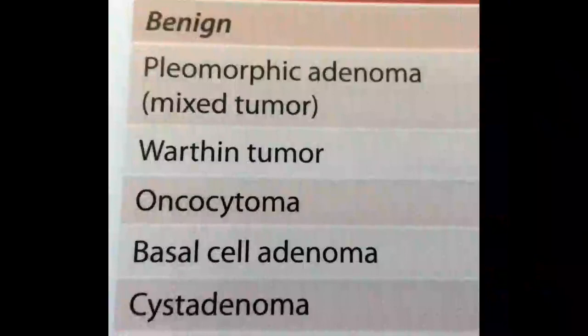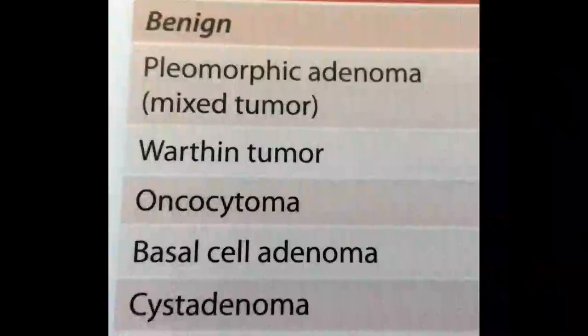First, pleomorphic adenoma is a mixed tumor. It is the most common benign salivary gland neoplasm, characterized by neoplastic proliferation of parenchymatous glandular cells along with myoepithelial components, having malignant potentiality. Warthin's tumor is a painless, slow-growing bump in the parotid gland which increases in size and may become cancerous.